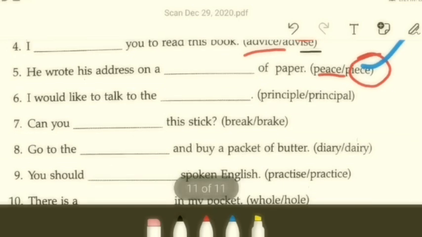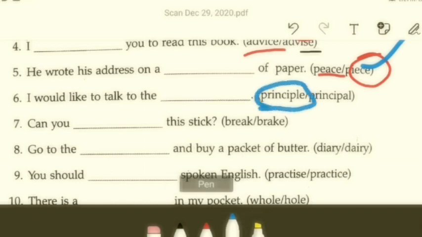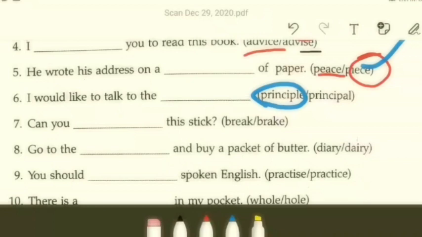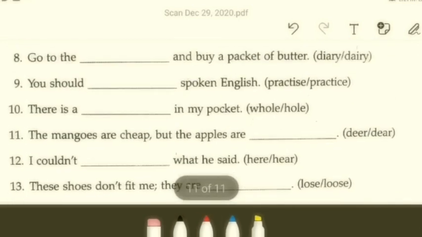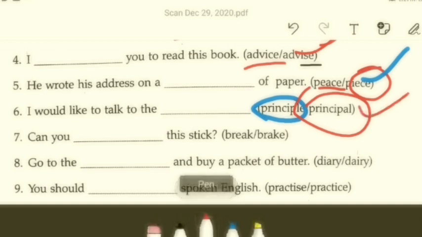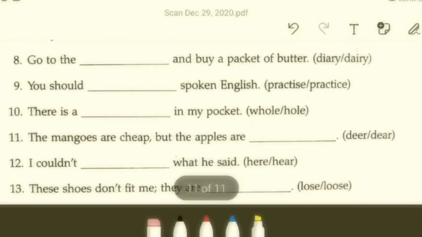Let's see 6 also. I would like to talk to the principal. What is it going to be? I'll just give you a hint. The first one, principle, refers to an idea that you have in your head. It could be a rule on something, a scientific law, this and that. Then this one refers to someone who takes care of a school and is a very learned man. So what will be the answer? Of course, the second one, principal. Okay, see this spelling. So class, I think you can do the rest on your own, right?